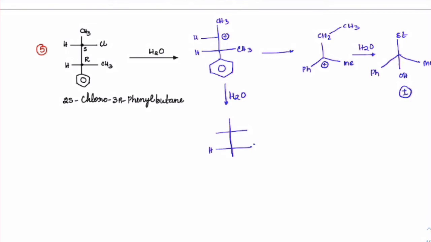So H, CH3 with phenyl, H, OH and CH3, and the other product which you will get is OH, H, CH3, CH3, H and Ph. These are the two products which you will get.